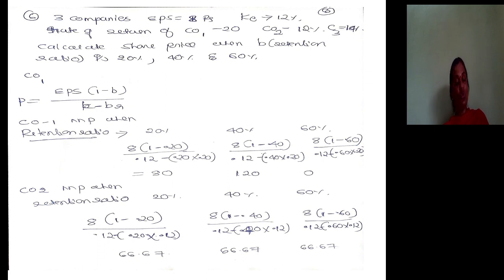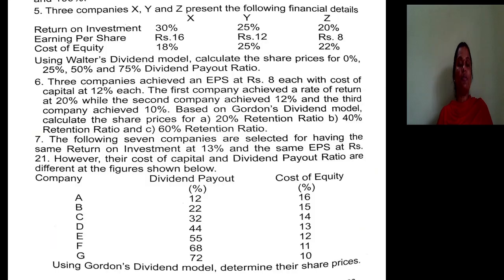When it comes to company 2, at 20% it is 66.67, and even at 40% and 60% the price remains unchanged. When it comes to company 3, it is very clear that when the retention ratio is 20%, value was 69.56. When it increased to 40%, it is 85.71. When it is further increased to 60%, the value of the firm is 88.88. So this is all about problem number 6. Let me move towards problem number 7.